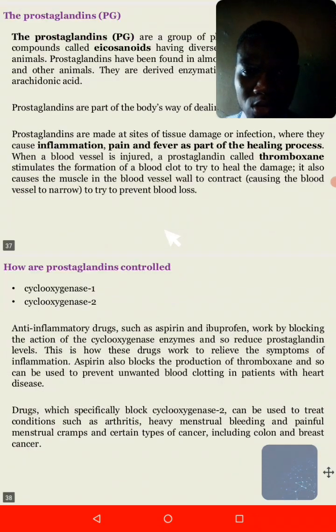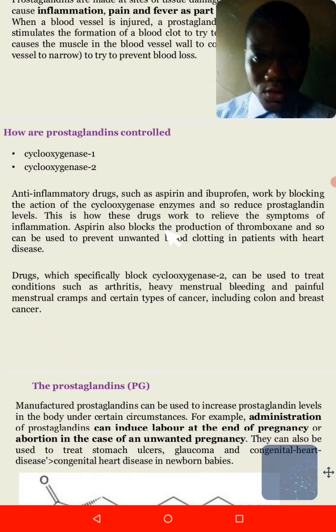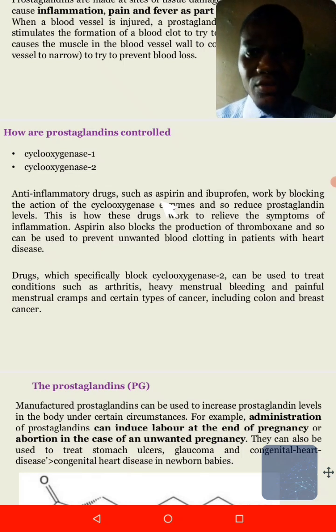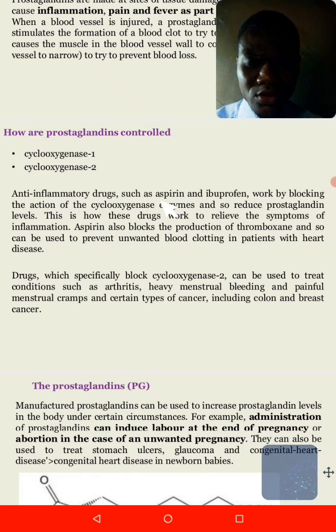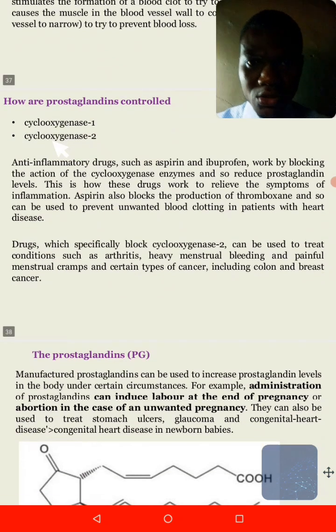Okay, so let's look at how prostaglandins are controlled within the body. Since prostaglandins are produced from a fatty acid which we call arachidonic acid, how does that process happen? In order to break down arachidonic acid to produce prostaglandins, you need two enzymes. The first one is cyclooxygenase 1, and the other is cyclooxygenase 2. These are enzymes that will break down the arachidonic acid into either an eicosanoid, a thromboxane, or a prostacyclin.